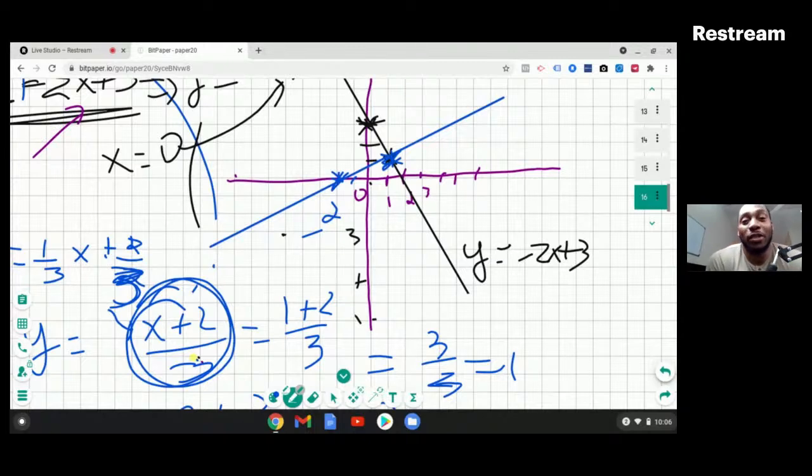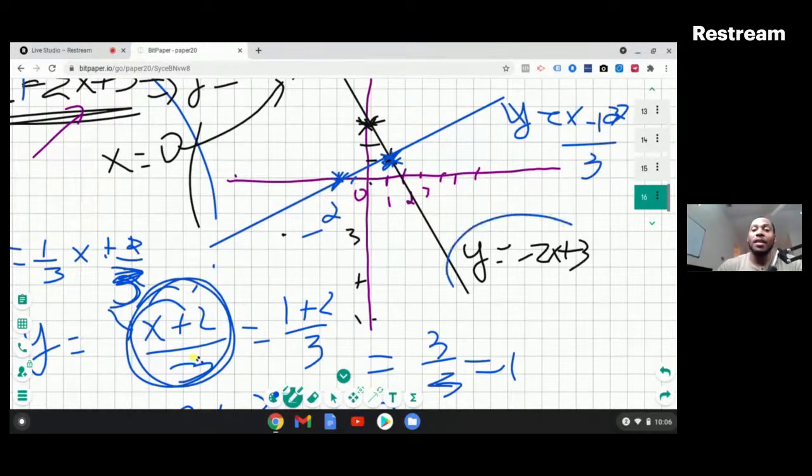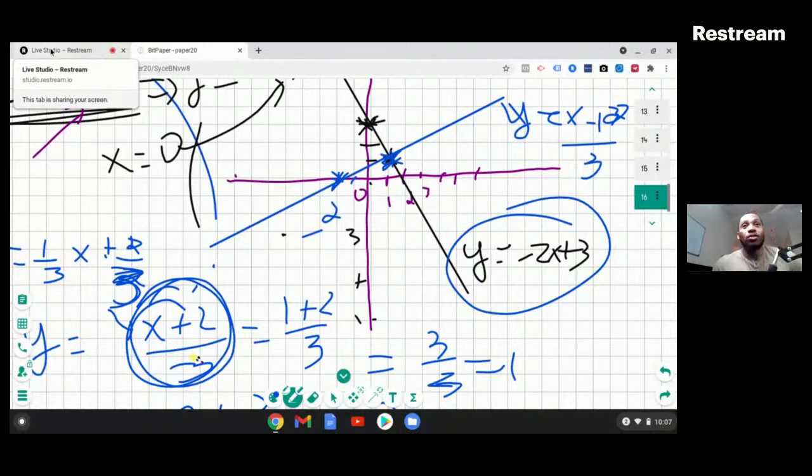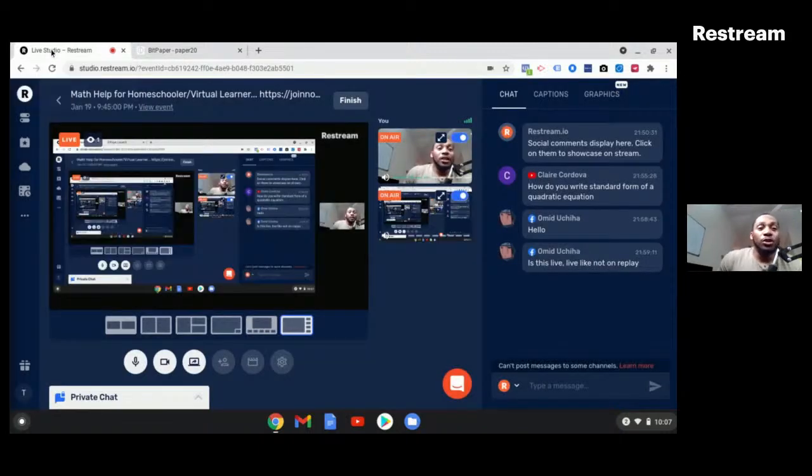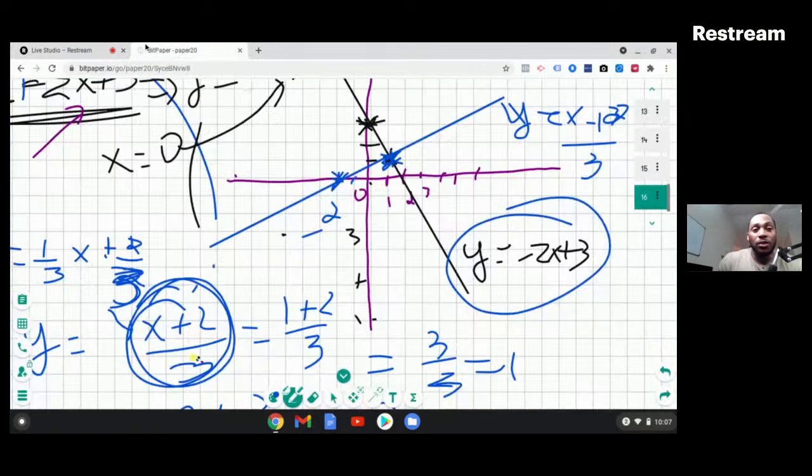So what we did here, we drew the line y is equal to (x plus 2) divided by 3. And we also drew the line y equals -2x plus 3. After we drew both of those lines, we saw where they meet, and that's the solution to the equation. That's the third way to solve for this. I showed you two ways last time. This time I showed you a third way.